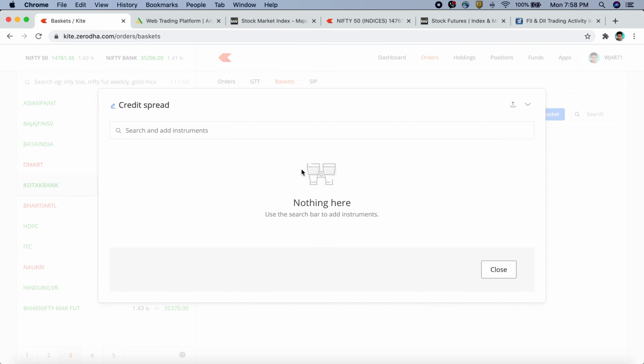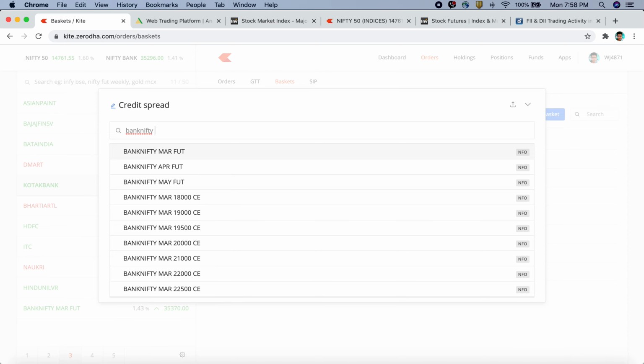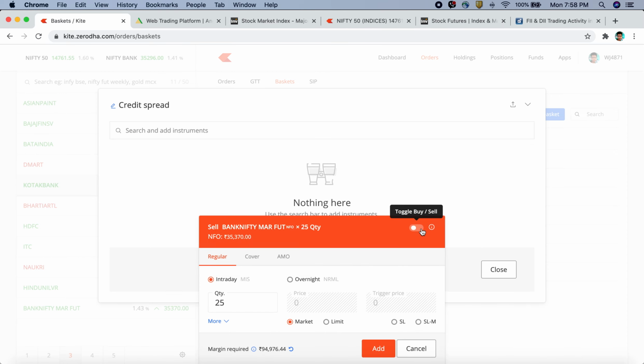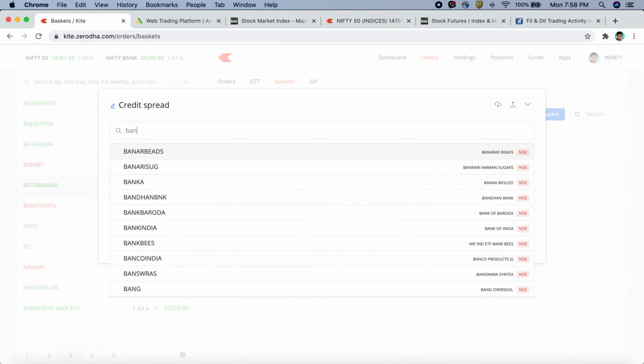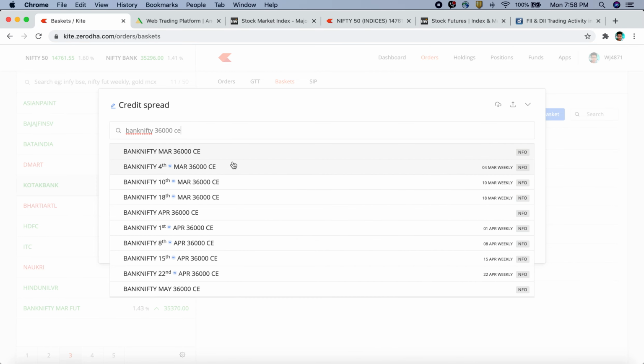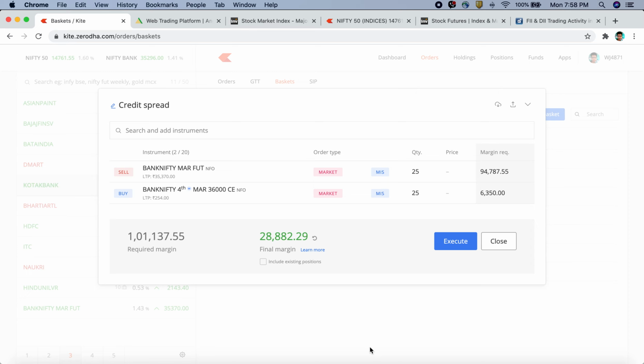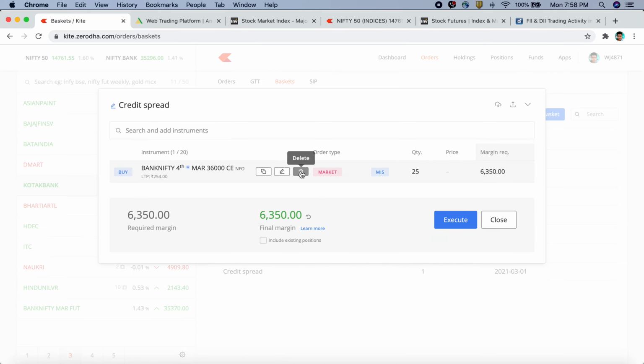Again, let's take another very quick example. Let's say you want to short Bank Nifty futures. So let me short it. And now to hedge this particular trade, let's just buy 36,000 call option of the current expiry. Again, you can see in roughly about 29,000, I can short one lot of Bank Nifty futures. Same applies for Nifty. You can very well check that out.